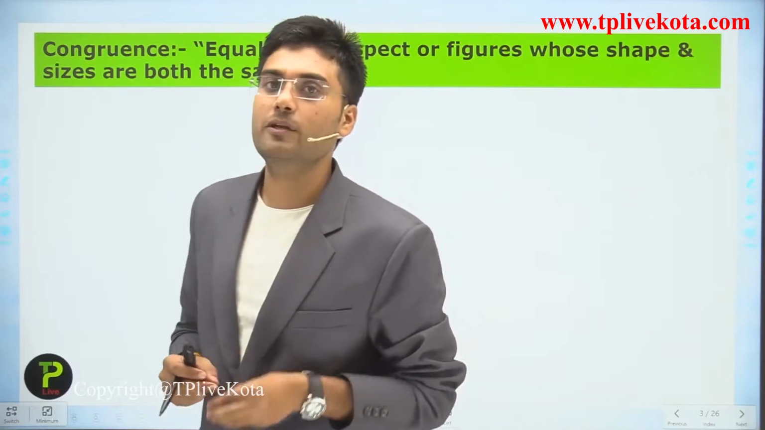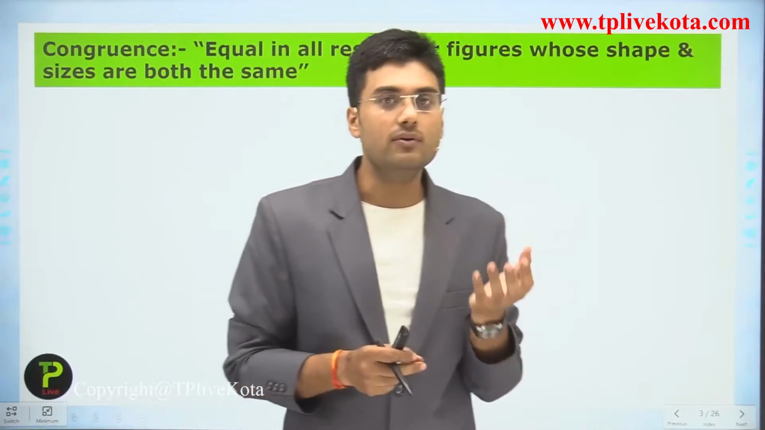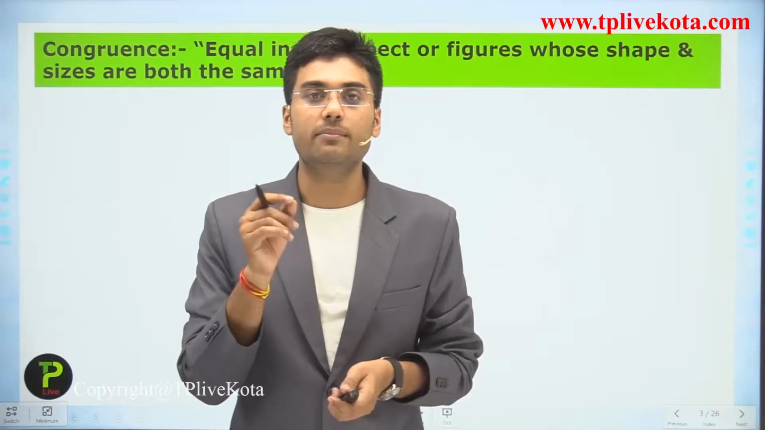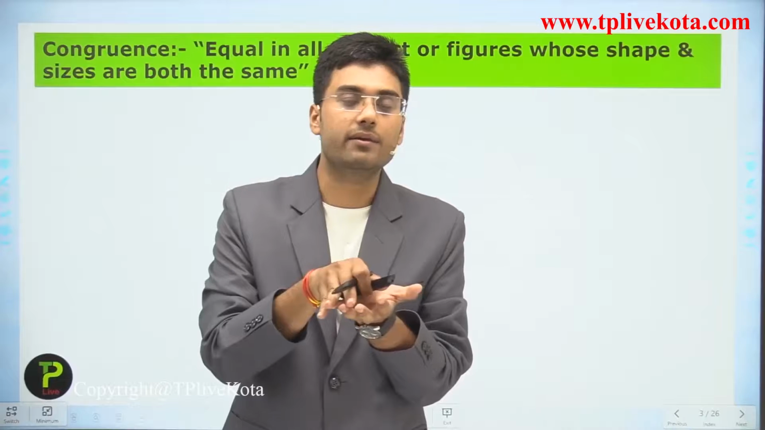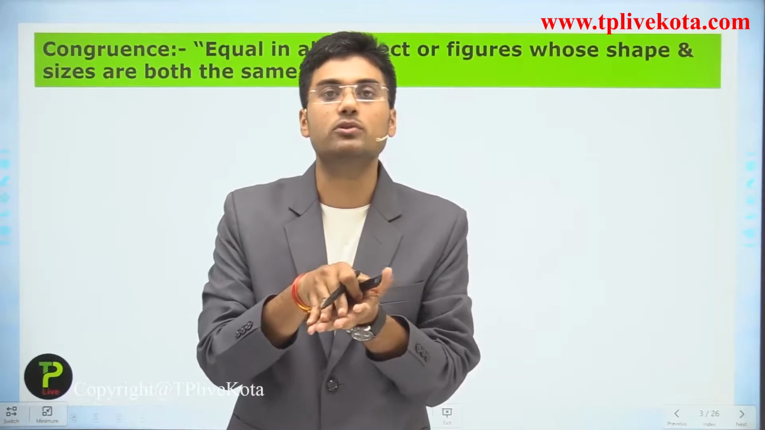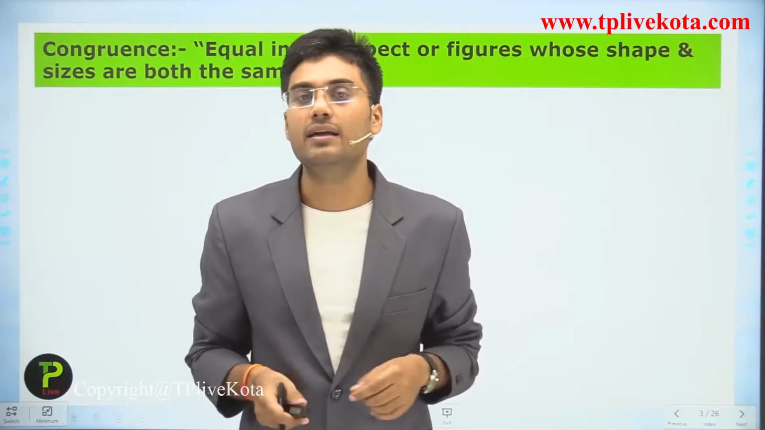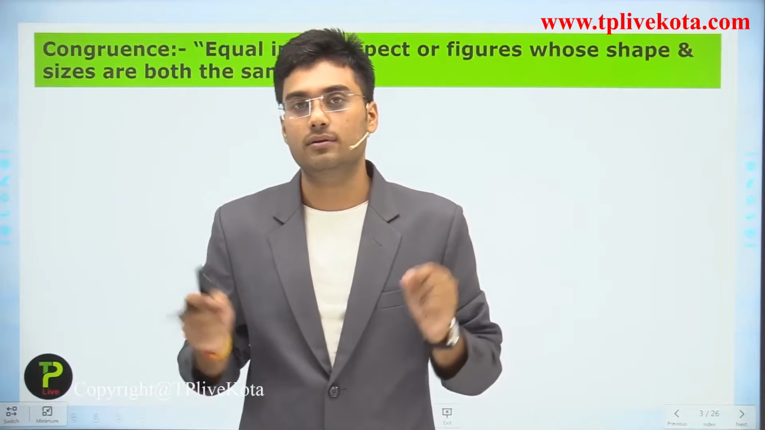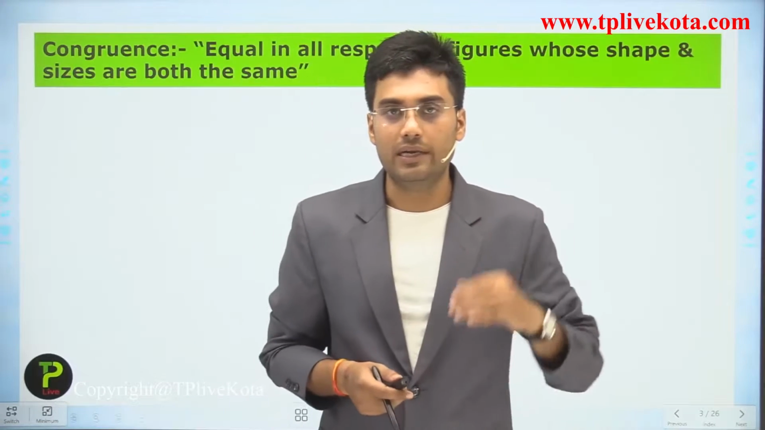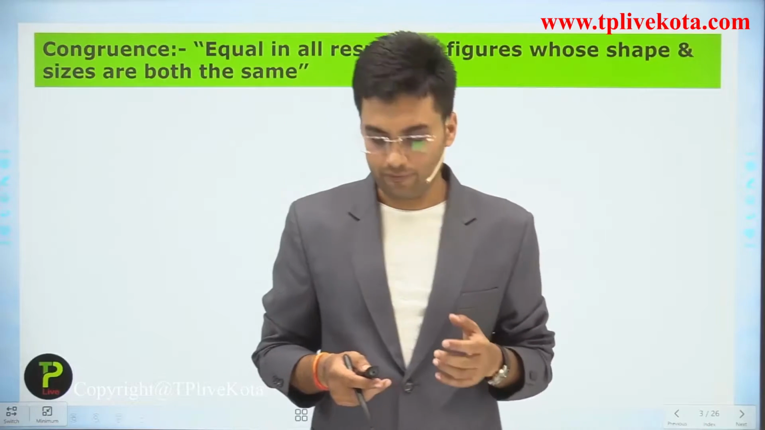For example, students, if you have two ATM cards of the same bank, and you put one ATM card on another, then they superimpose each other. So we can say that the shapes of both ATM cards are congruent. Clear? Now let's discuss congruent figures.